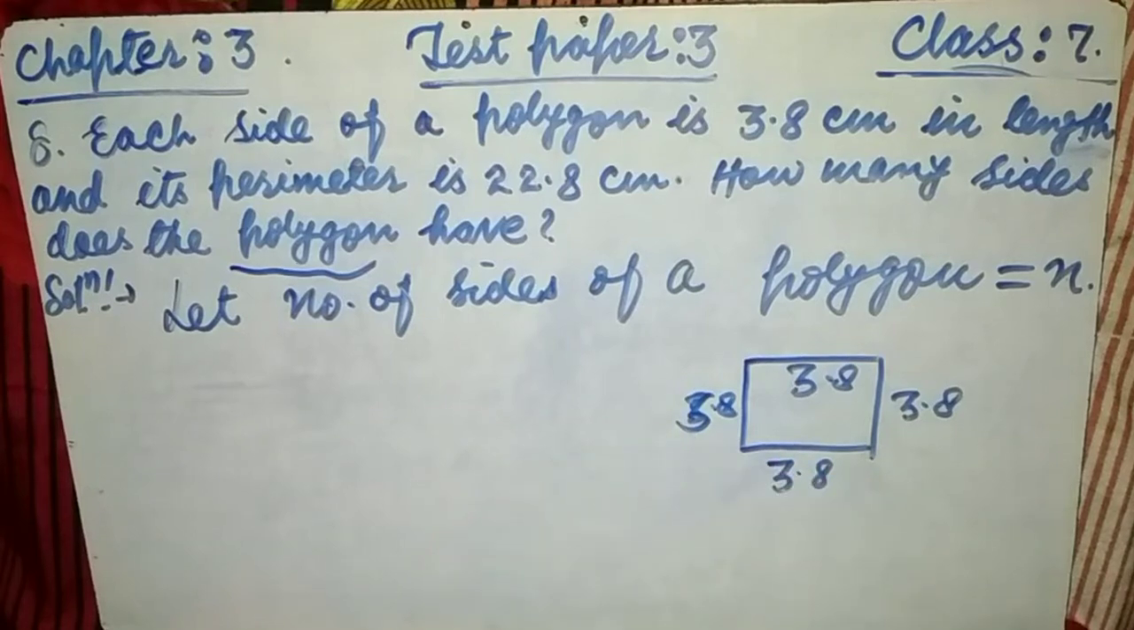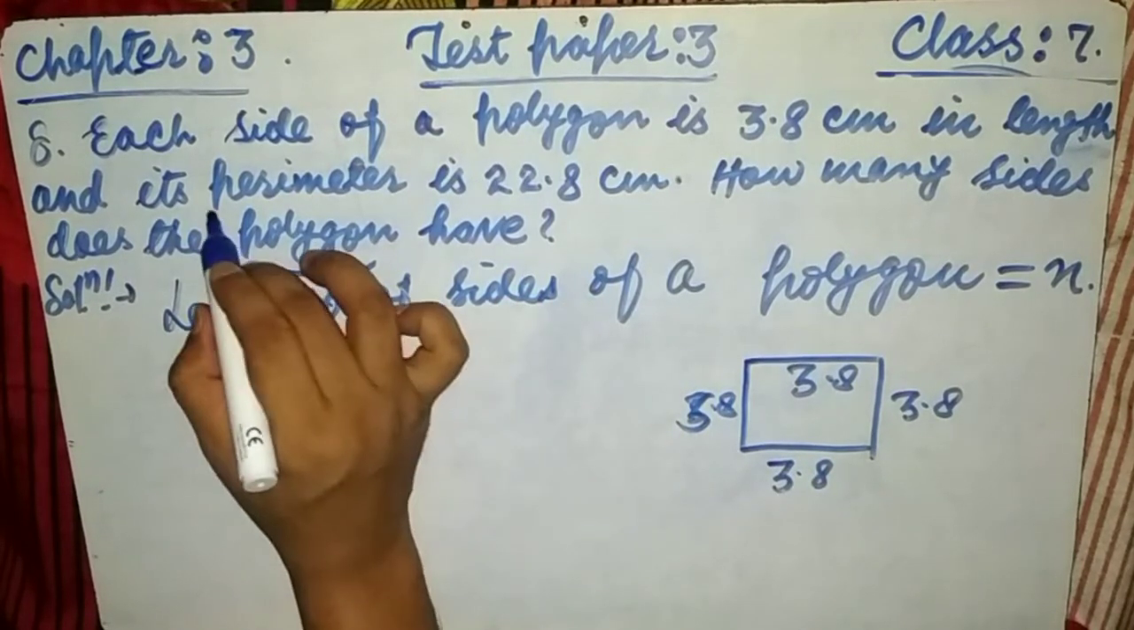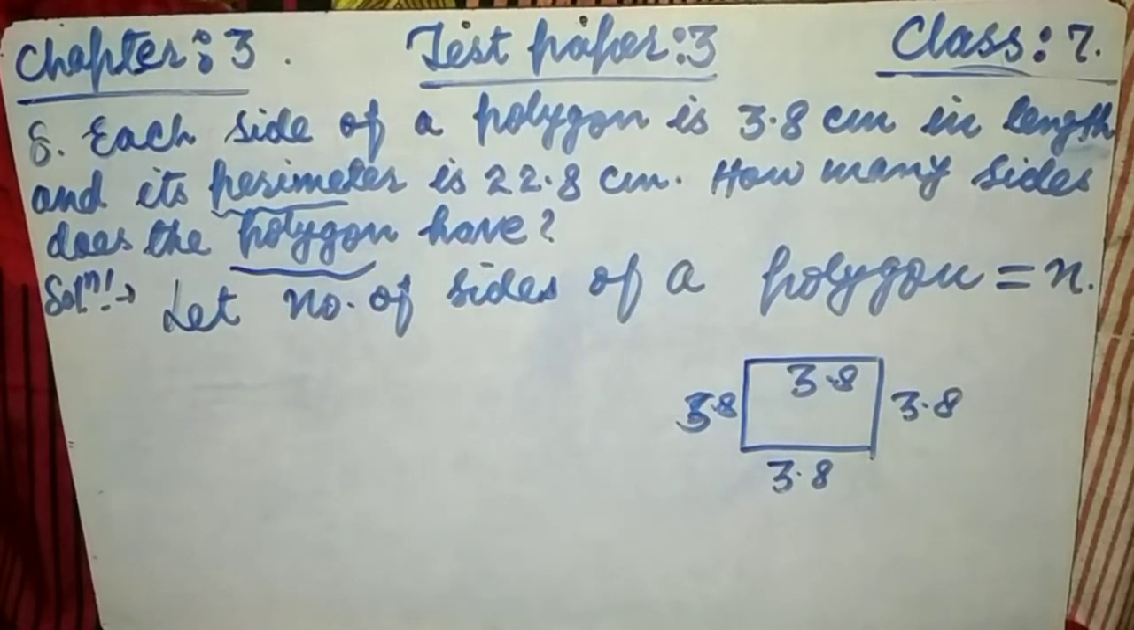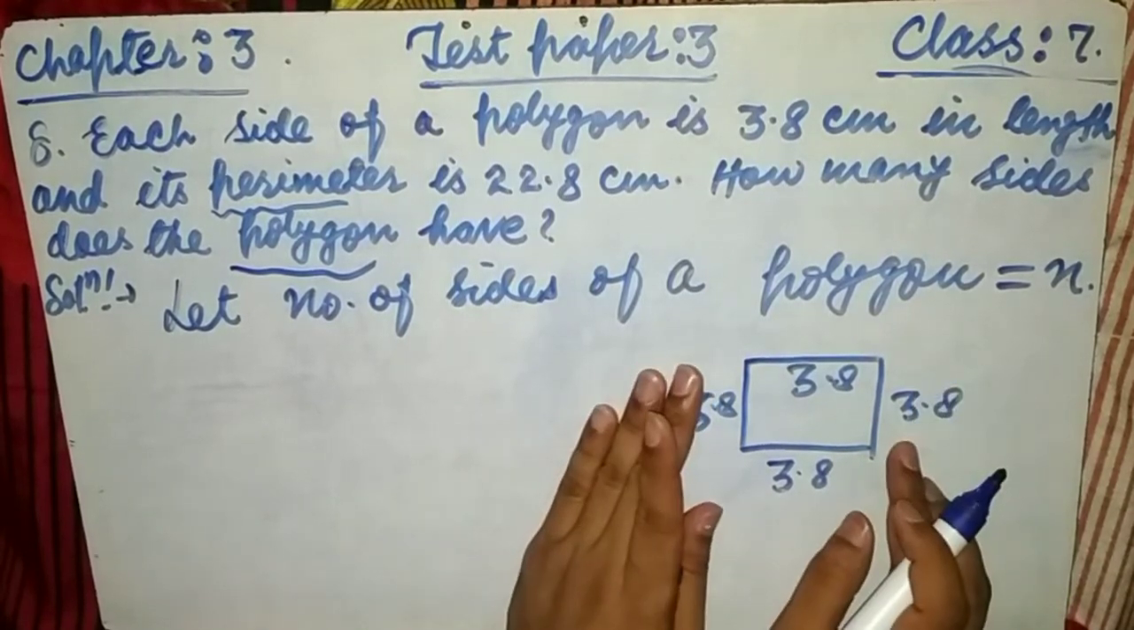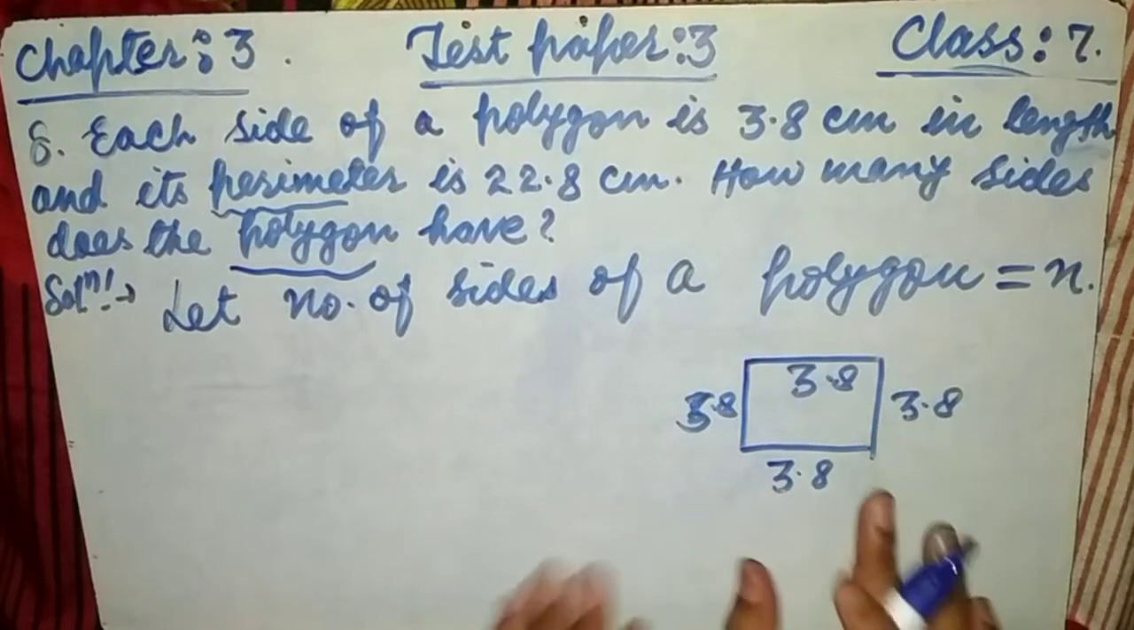Here, the second term is the perimeter. What do you mean by perimeter? Perimeter is nothing but the sum of all sides of a polygon. According to this question, perimeter means the sum of all sides of the polygon. Suppose this is the polygon, a square is the polygon over here.